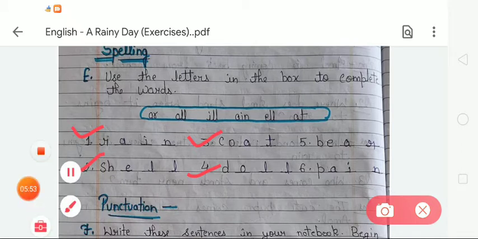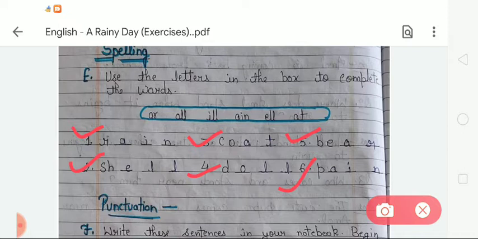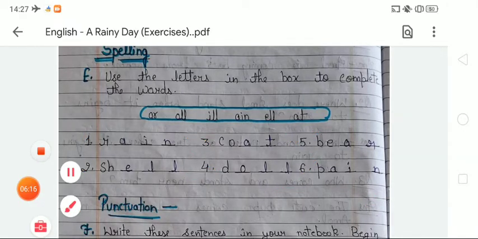Number 5, there is BE, so we have to write here the given letters AR, so it will be BEAR, bear. Now the last one is P, and we have to write here the letters AIN, so the word will be PAIN, pain. Okay, so one more time we are going to read these given words.